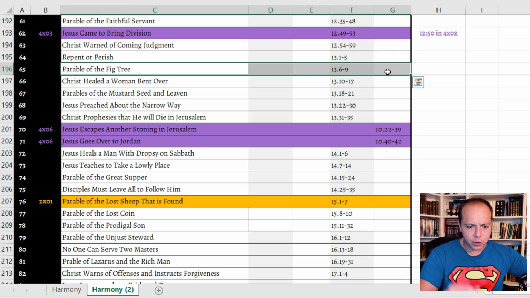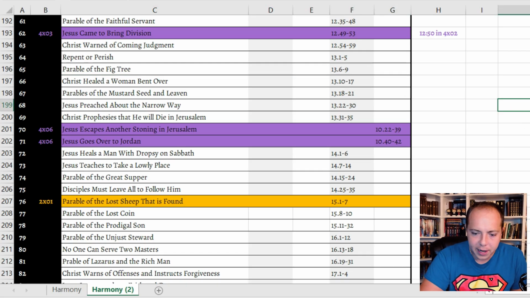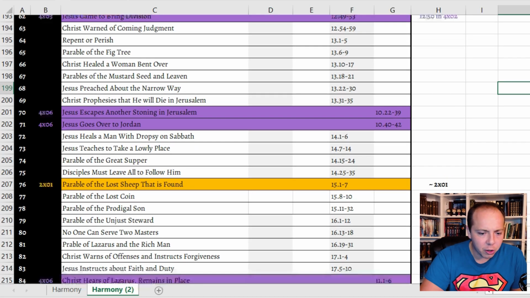Whenever he curses the fig tree, there's one teaching that Jesus references, but I'm pretty sure that the reference he's making there is actually from the Olivet Discourse later on. We did talk about this in the Is It Biblical stuff. I just can't remember the stuff off the top of my head. I was wanting to confirm that that is not what that was. And so we continue on downwards.